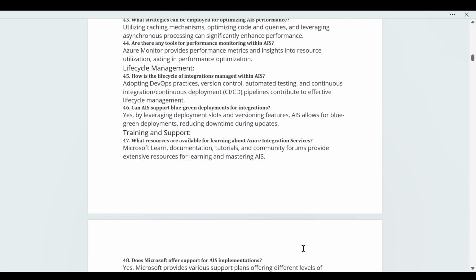Then after that we have lifecycle management. Can the lifecycle of integrations be managed within AIS? Yes, with the help of DevOps practices, version control, automated testing, and continuous integration and deployment pipelines contribute to effective lifecycle management. Next question on that: can AIS support blue-green deployment for integration?